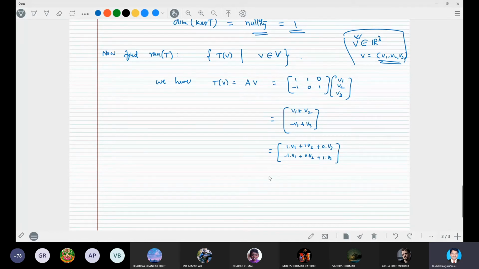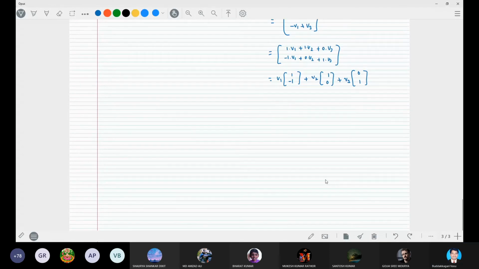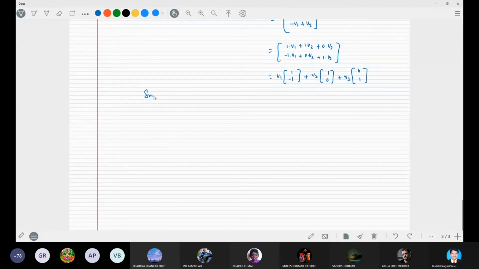That is equal to V1 into (1, -1) plus V2 into (1, 0) plus V3 into (0, 1), since (1, -1) is equal to (1, 0) minus (0, 1), right?